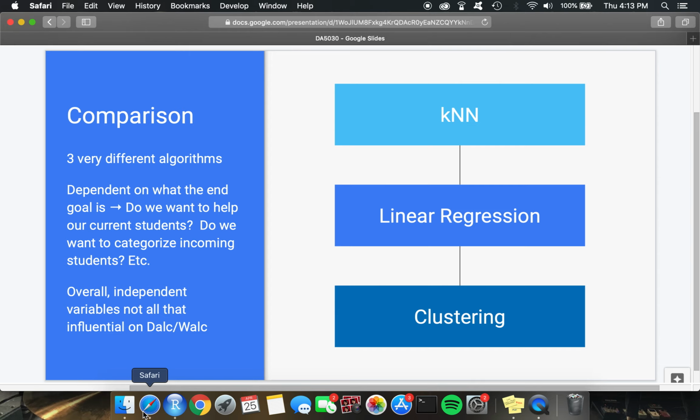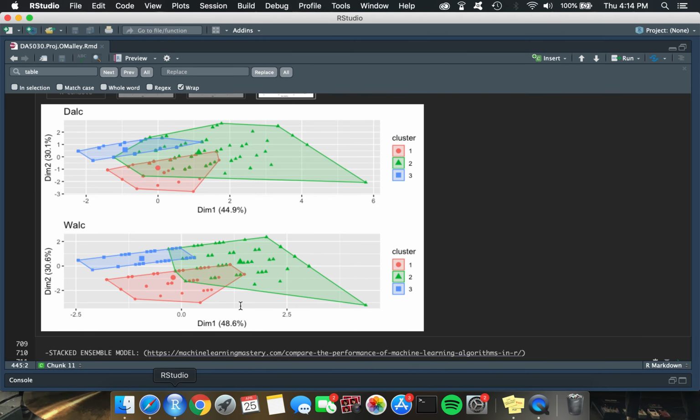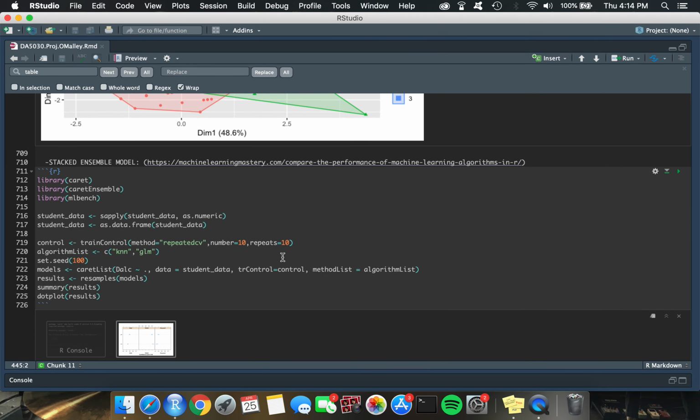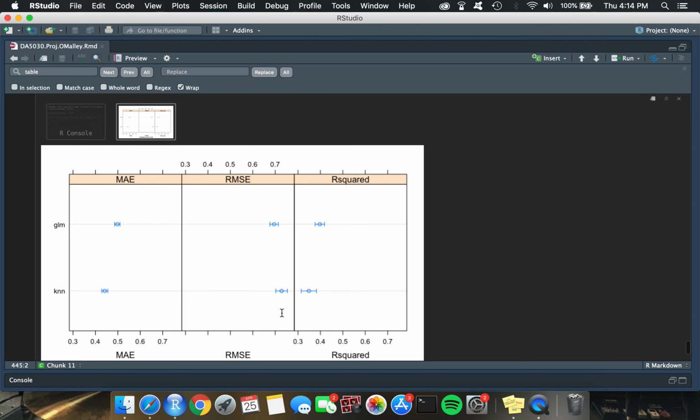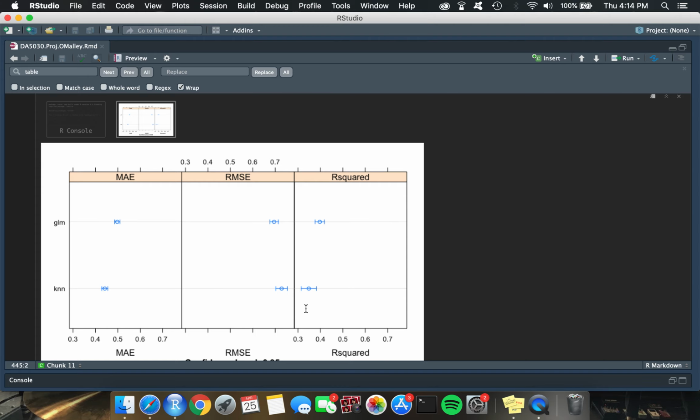So a comparison between the 3 models, KNN, linear regression, and clustering, they're all pretty different, and they provide different insights, which is why I believed it'd be beneficial to run each. I find in general that KNN and linear regression are the most useful. The clustering is just nice because you get a nice little visual. So I ran a stacked ensemble model on KNN and linear regression, and here are my findings using the caret package. I found overall that linear regression provided better results, despite the fact that I found KNN to run better in my model. But here we see that they're both kind of low anyways, both falling below 50% for almost all of the values.